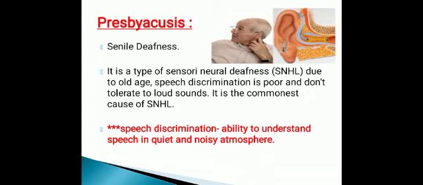Now, what is presbyacusis? It occurs in old age. It is called senile deafness. It is a type of sensorineural deafness due to old age, where two important points are there. First, speech discrimination is poor. The patient can hear, but what we are saying he can't understand.